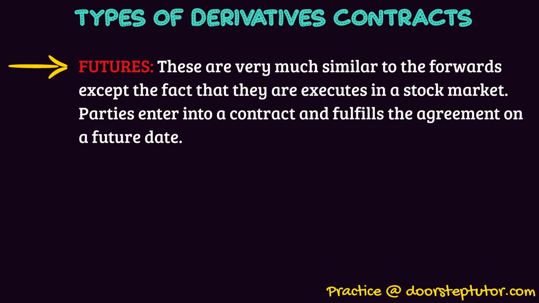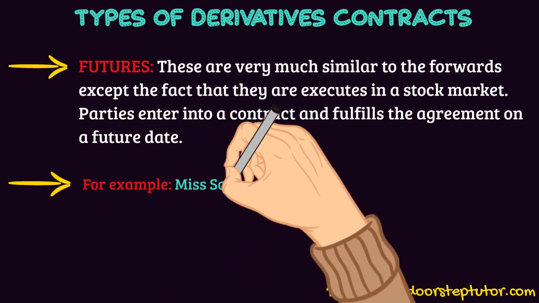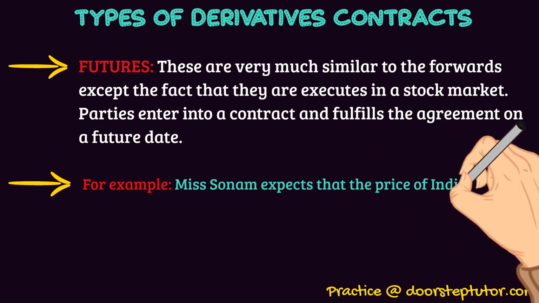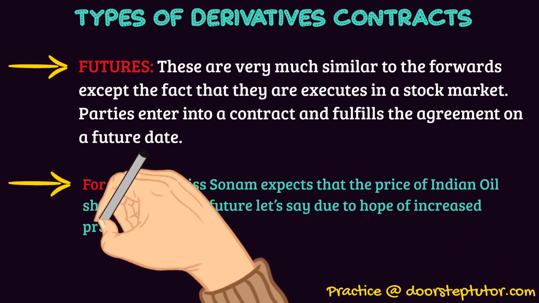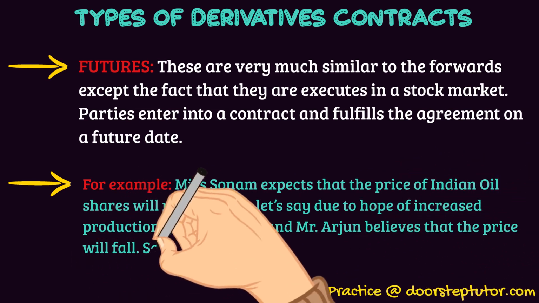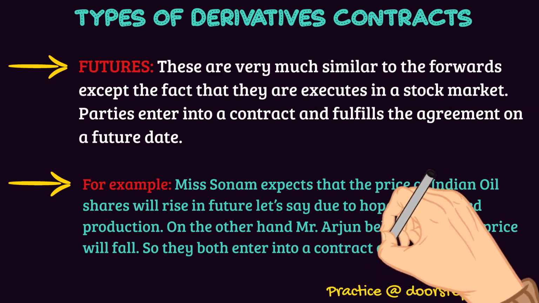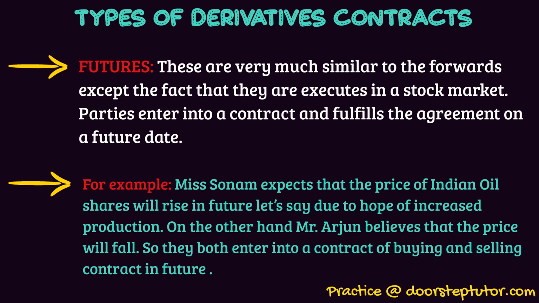See, the parties enter into a contract and fulfill the agreement on a future date. For example, Miss Sonam expects that the price of Indian Oil shares will rise in future, let's say due to hope of increased production of crude oil, right? On the other hand, Mr. Arjun believes that the price will fall. Now they both are entering into a contract of buying and selling the shares, underlying assets, in future.